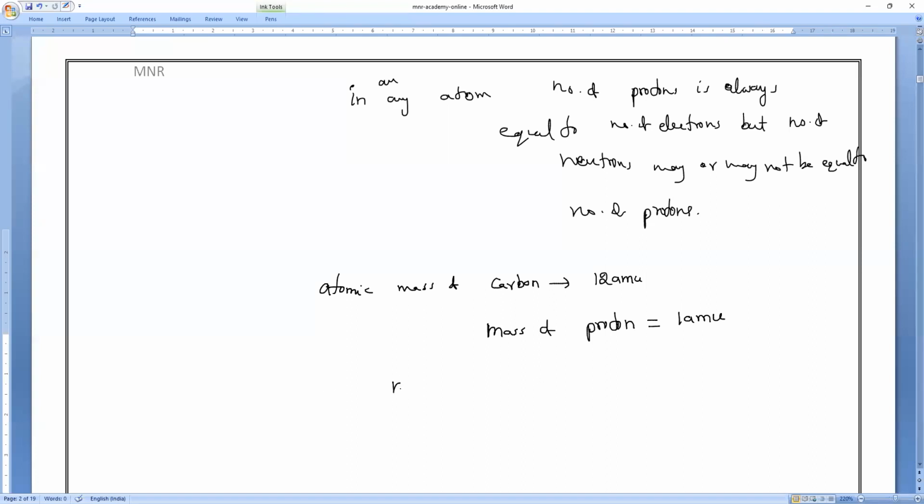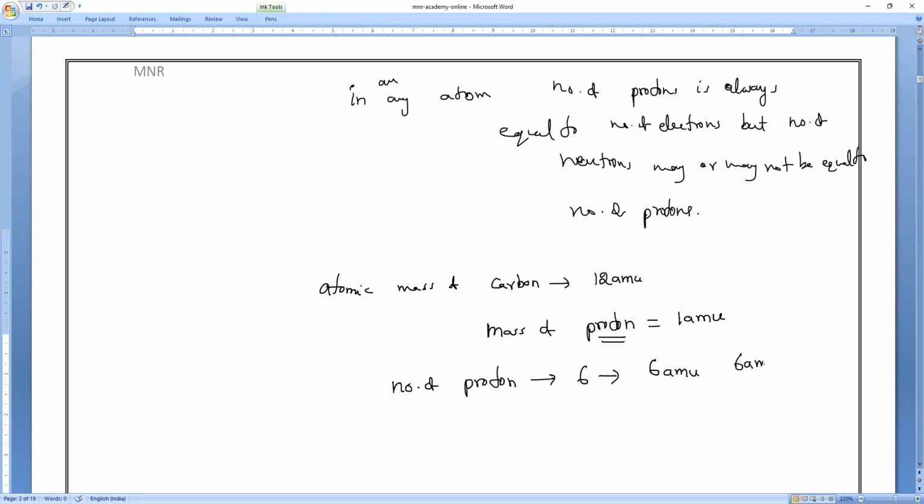Understood? Now what is the number of protons in carbon? It is 6. So due to the protons, what is the mass of carbon? 6 AMU.